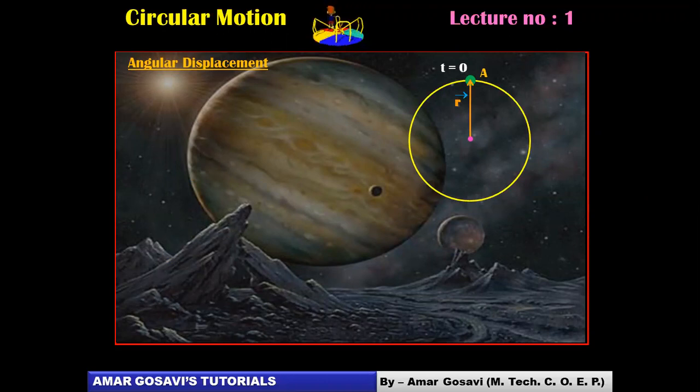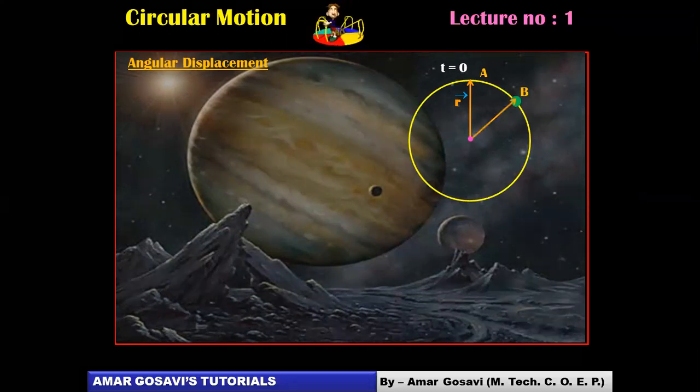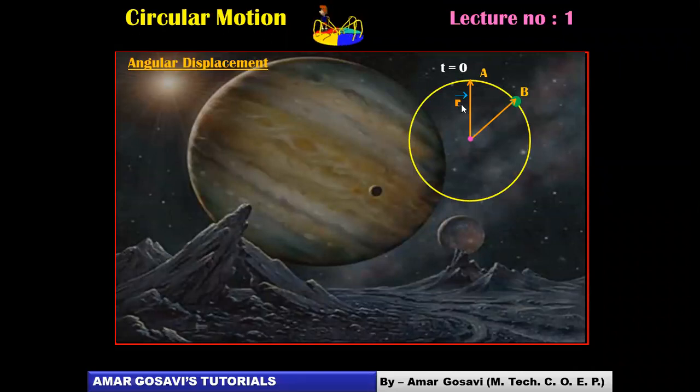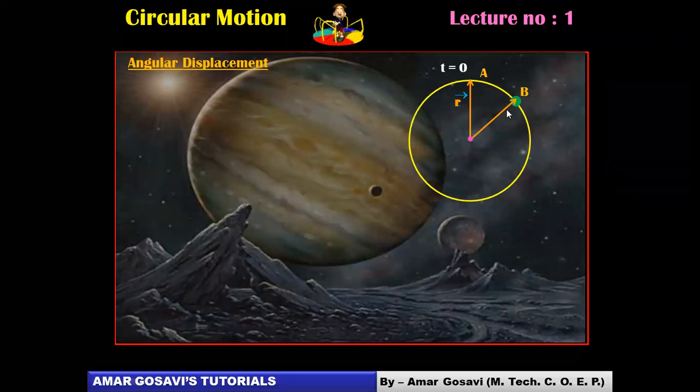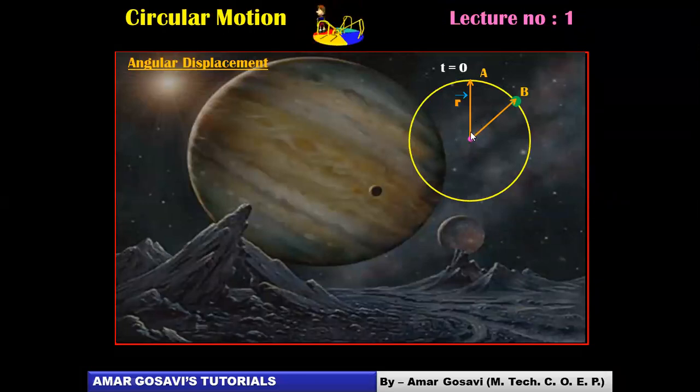Now this radius vector, if the time changes, is going to change its position. Suppose it moves to position B. Because the time changes in the motion, this radius vector is subtending some angle at the center. Hopefully you observe this angle.